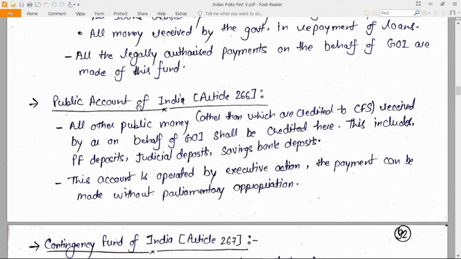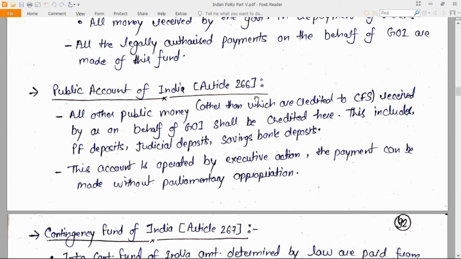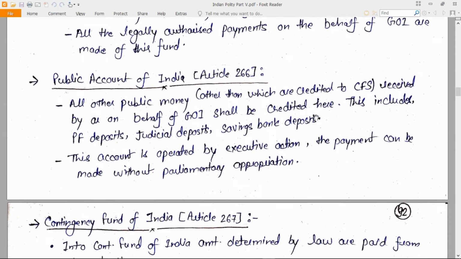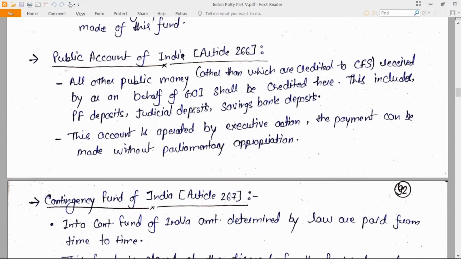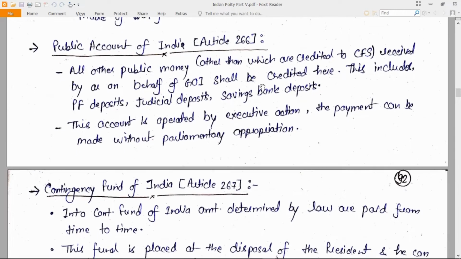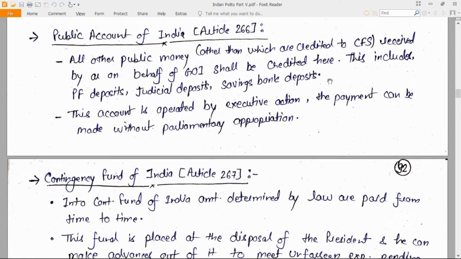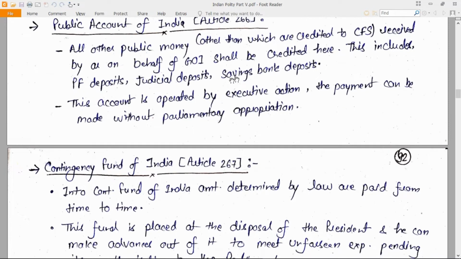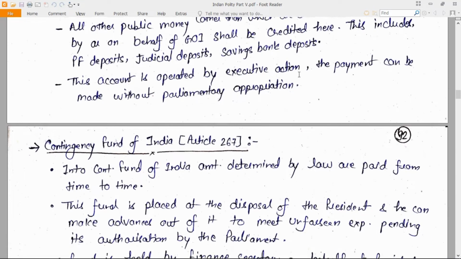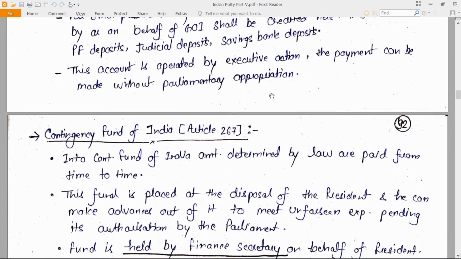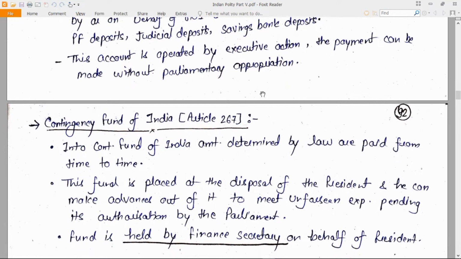Now, let's talk about Public Account of India, Article 266. All other public money other than which is credited to CFS received by or on behalf of Government of India shall be credited here. This includes PF deposits, judicial deposits, sovereign bank deposit. This account is operated by executive action. The payment can be made without parliamentary appropriation.